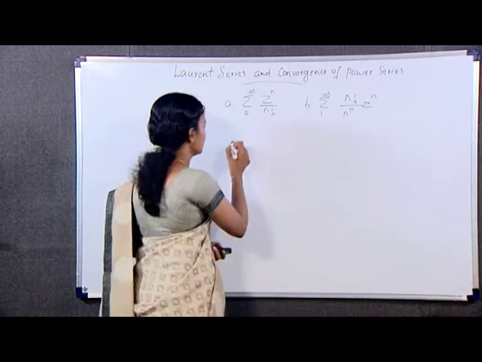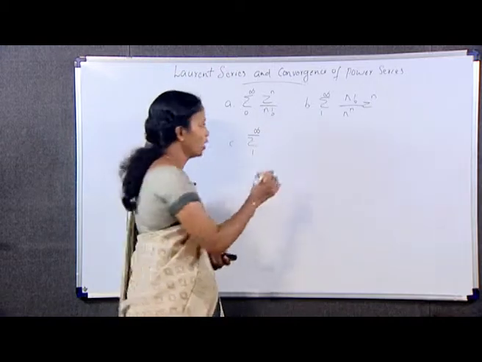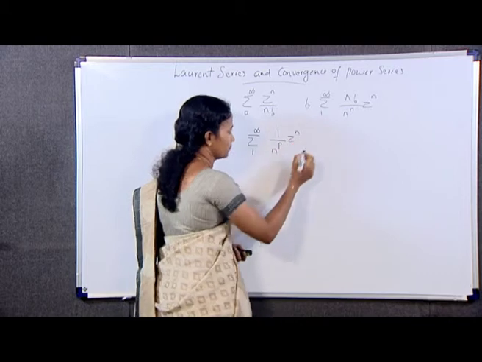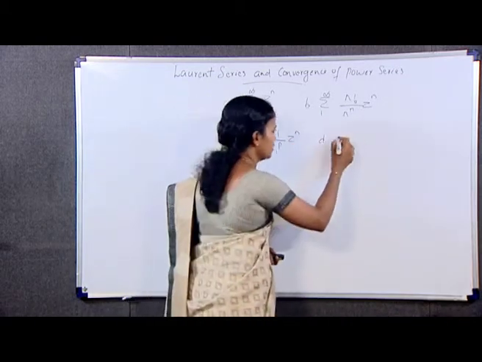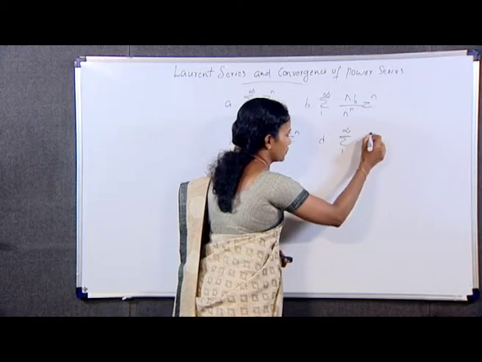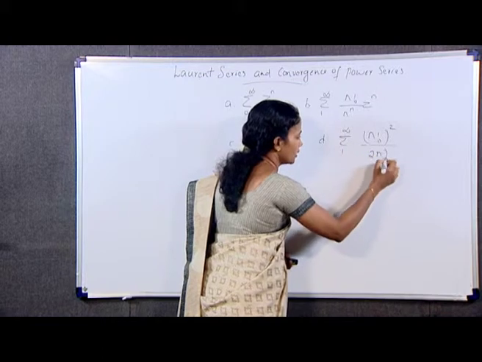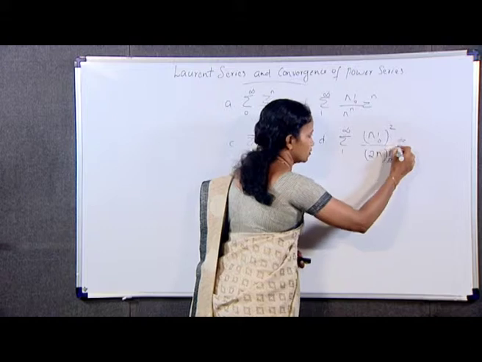Third one is sigma n varies from 1 to infinity 1 by n raised to p z raised to n. Fourth one is sigma 1 to infinity (n factorial) square by (2n) whole factorial into z raised to n.